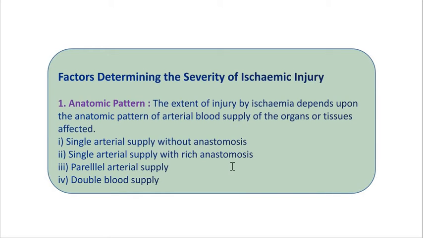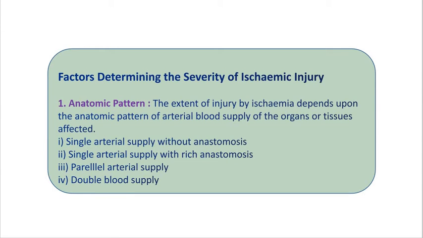Examples are the superior mesenteric artery supplying blood to the small intestine, the inferior mesenteric artery supplying blood to the distal colon, the arterial supply to the stomach by three separate vessels derived from the celiac axis, and the interarterial anastomosis in the three main trunks of the coronary arterial system.